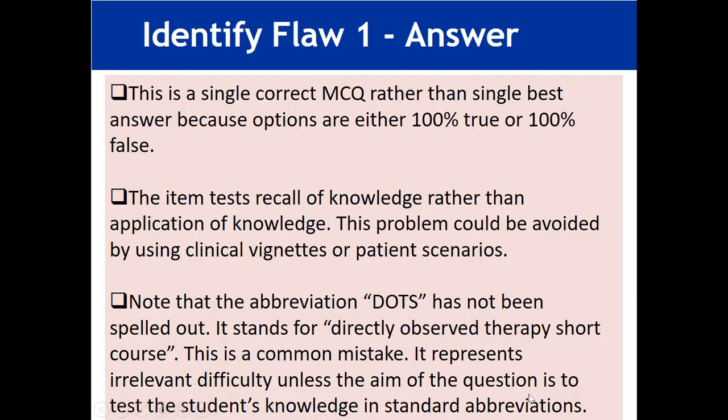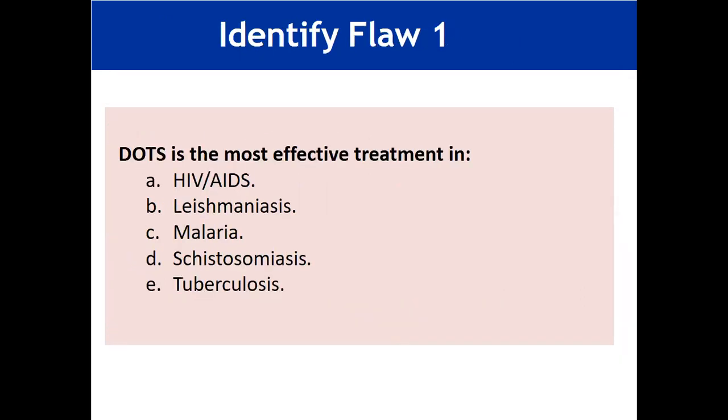Some abbreviations are very common and understandable to every person, for example CVA, or DVT. But some abbreviations are not so common, and that may create confusion and difficulty for students in the exam. So whether an abbreviation is common or not, whether it creates confusion or not, it should be written in the full form rather than its short form.